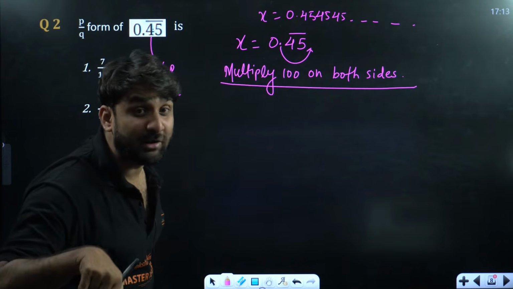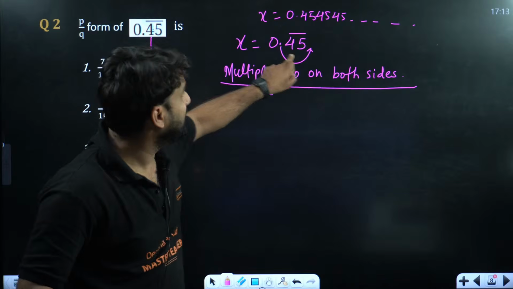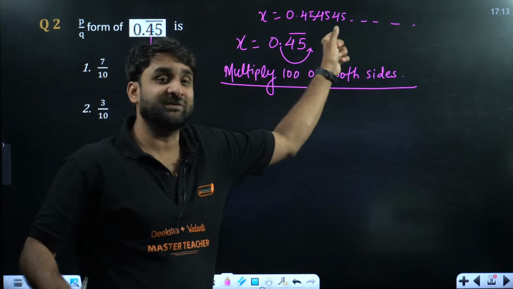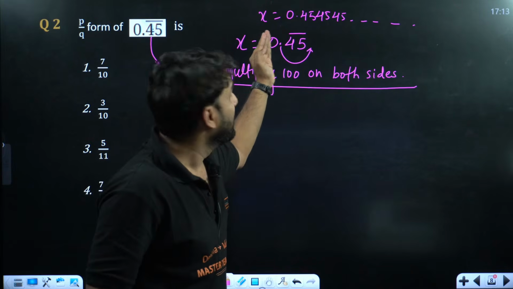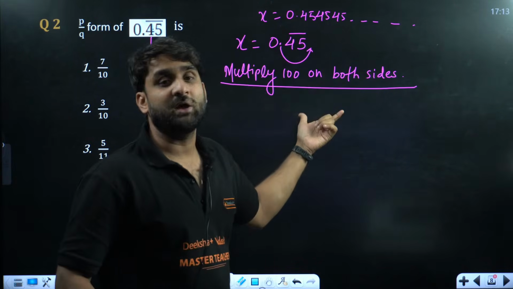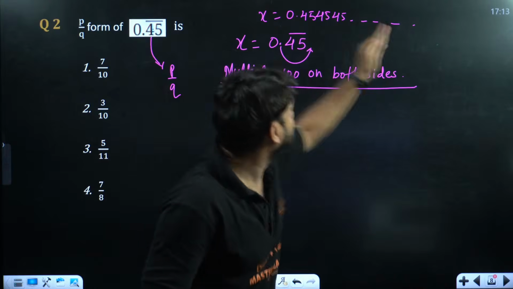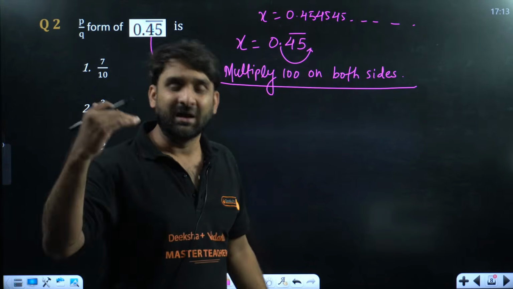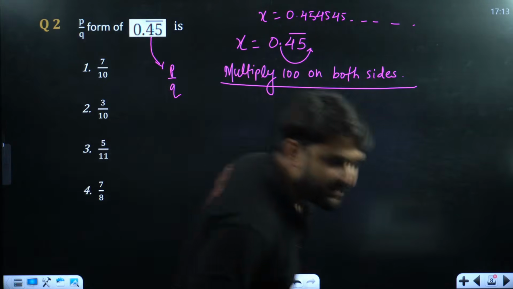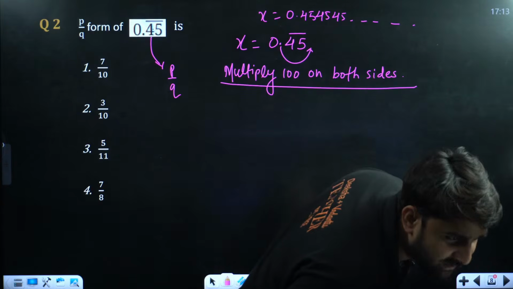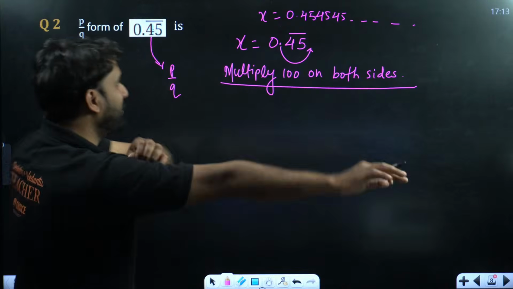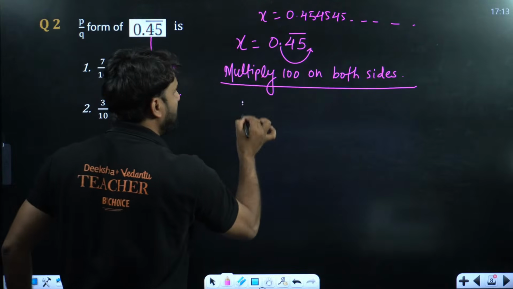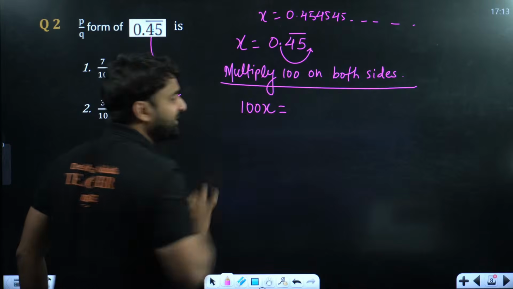Why are we multiplying by 100? Because we want to shift the decimal beyond 2 digits. Whenever we want to shift the decimal from left to right, we multiply, and if we want to shift it from right to left, we generally divide by 10, 100 or whatever. Okay, so if we multiply by 100, this will become 100x.